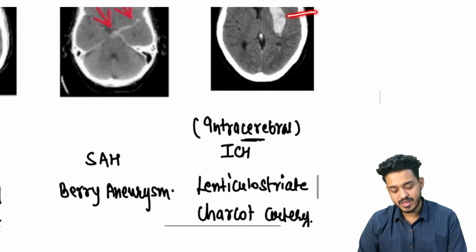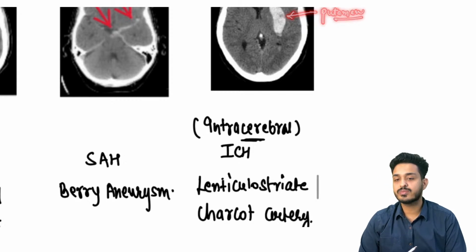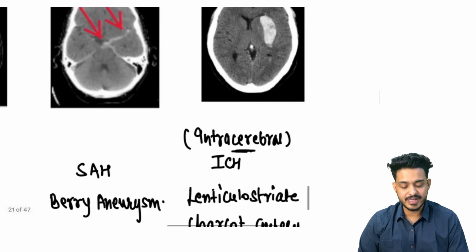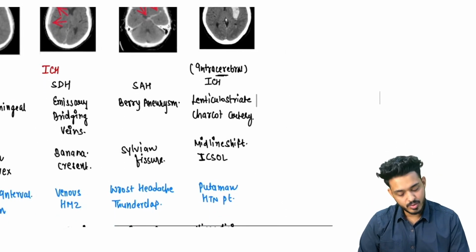Lastly, we are having this particular site. This is the site of most common hypertensive bleed, and that is going to be your putamen. Here putamen bleed will be there. Putamen is the site for the most common bleeding, right?